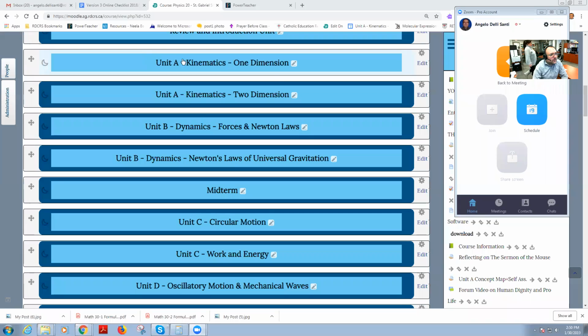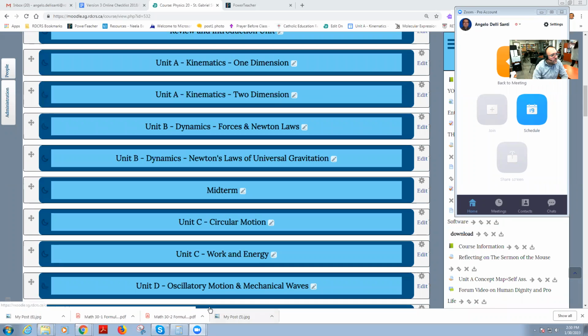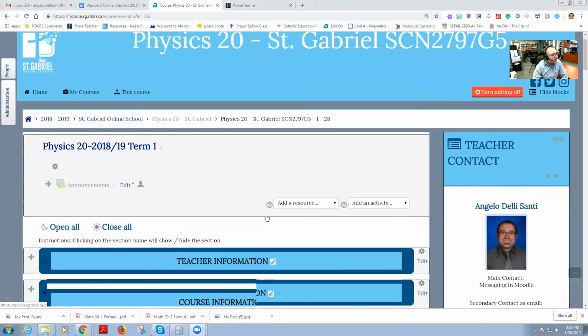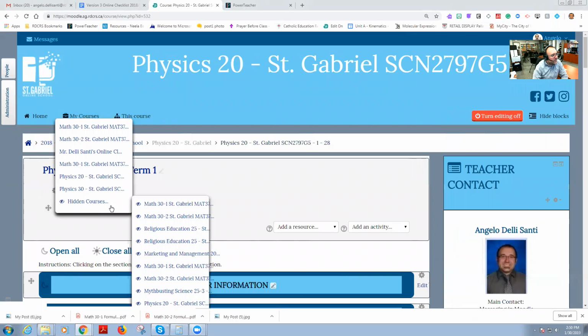I just want to explain my expectations for the course and hopefully you do well in it. So first things first, let's go into the course and hopefully you understand all the expectations that we need here. And let's just go under the right course. First of all, we are currently in Physics 20, so we need to go to Math 30-2.